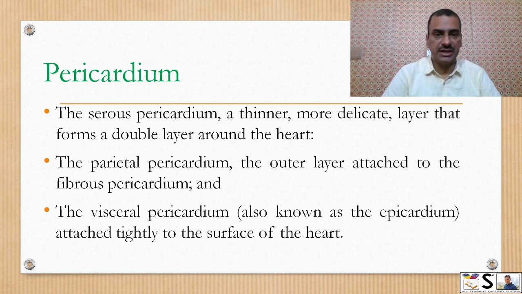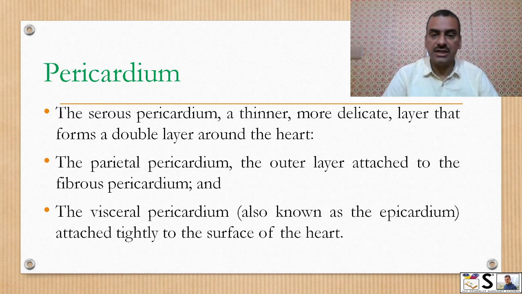The serous pericardium is a thinner and more delicate layer that forms a double layer around the heart: the parietal pericardium and the visceral pericardium. So two layers again will be there. So in total there will be three layers, keep in mind.